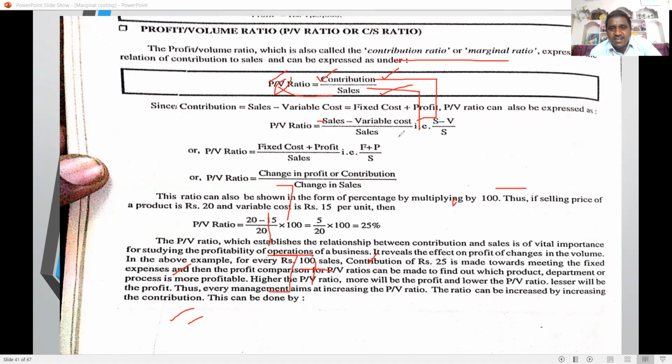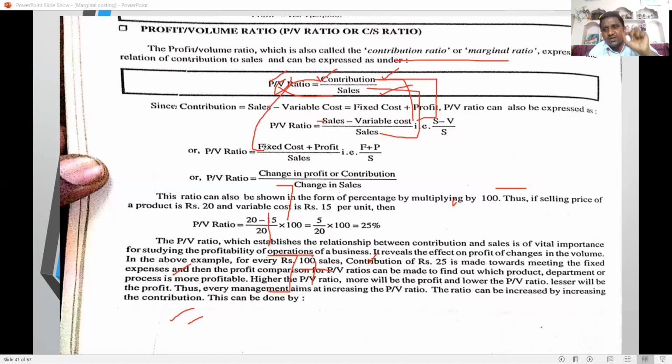Sales does not change in the denominator, only the numerator. Then another formula: fixed cost plus profit by sales. So here there is only one formula, contribution by sales, but we have three formulas, since contribution means sales minus variable cost, or fixed cost plus profit.